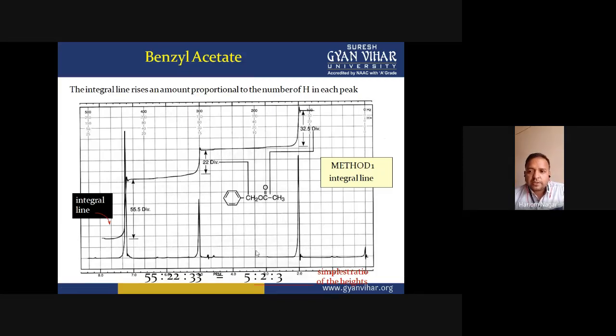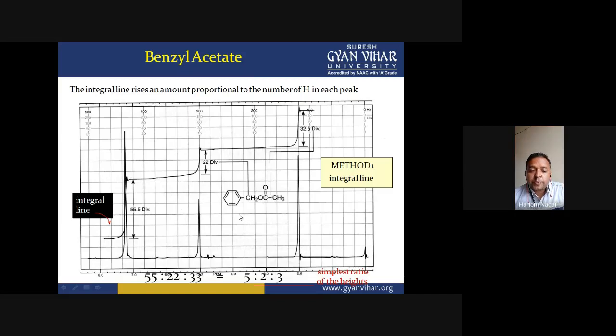So accordingly, the peak area for the CH2 protons peak is low, and the peak area for CH3 protons is somewhat greater than for the CH2 protons. This is due to the number of protons present in these groups, right?